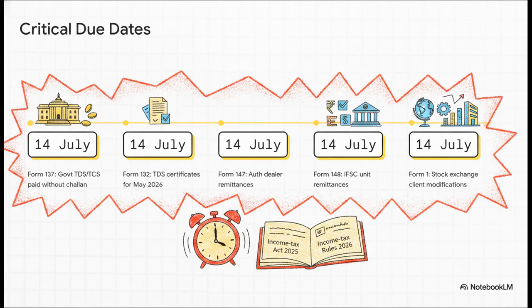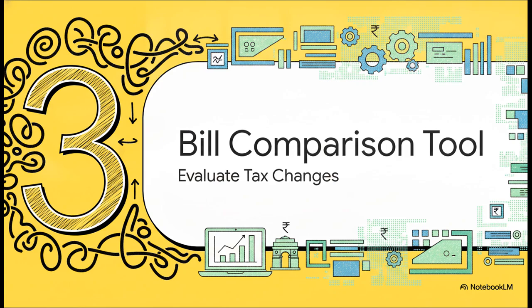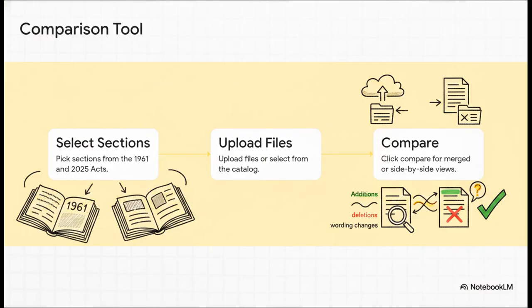Section 3. The bill comparison tool. If trying to balance the old rules with the new forms is starting to feel a bit overwhelming, don't worry. The portal offers a really incredible digital solution, the new IT bill comparison tool. What's fantastic about this utility is just how incredibly simple it is to use. The tax department completely understands that professionals are going to spend the next few years constantly mapping old 1961 sections to new 2025 sections.